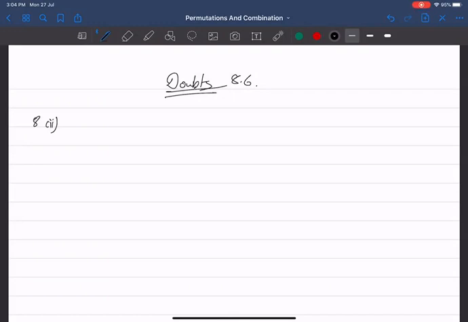How many different committees, each consisting of 3 girls and 2 boys, can be chosen from 7 girls and 5 boys? Oh my god, this is the easiest thing you can do. Out of 7 you need 3 girls. How many ways can you select? 7C3. And the remaining 2 boys are needed obviously, 5C2. So that should be the answer.